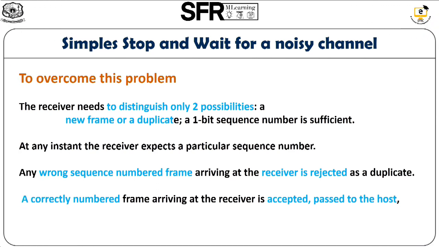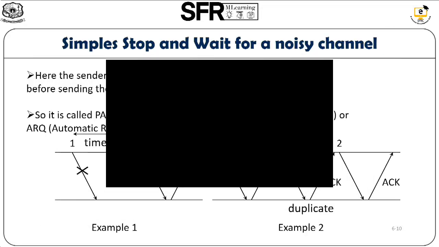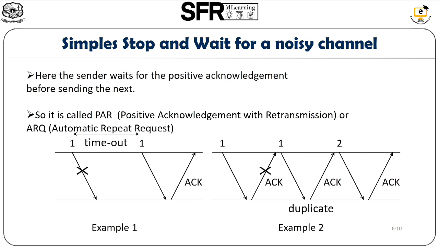So in this case, the receiver needs to distinguish only two possibilities, whether the frame is new or it is a duplicate. So for such a case, we need a 1-bit sequence number. So a 1-bit sequence number is sufficient for it. At any instant, the receiver accepts a particular sequence number. If a wrongly numbered frame arrives at the receiver, then it automatically rejects such a frame. If a correctly numbered frame arrives at the receiver, it will be accepted. So these are the two example cases.